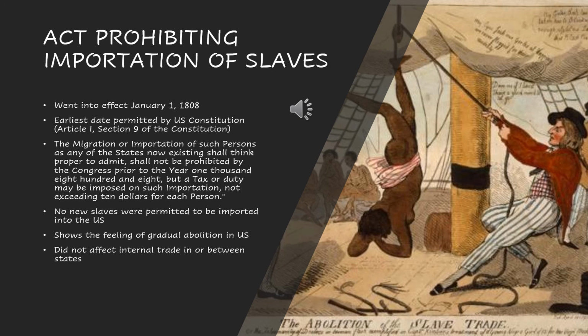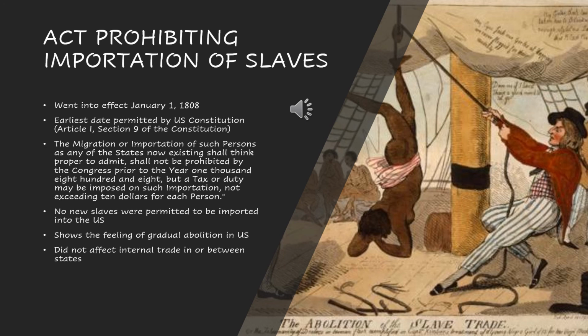And this really said that there were no new slaves that were allowed to be coming in and out of the U.S. So trading in and out of the U.S. with these slaves is not allowed anymore. But there's always a catch, because you were allowed to continue to trade within your state. You were allowed to trade across state lines.